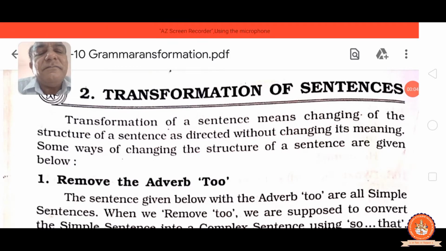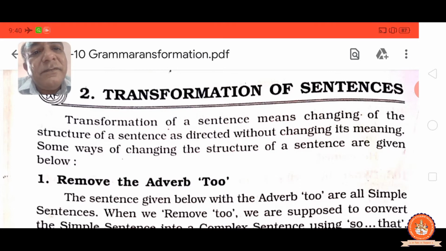As we have seen, tense and active passive. Now, transformation of a sentence, a very important topic. First, what is transformation? Transformation of a sentence means changing the structure of a sentence as directed without changing its meaning. Some ways of changing the structure of a sentence are given below. Without changing the meaning, we have to transform according to the instruction given.